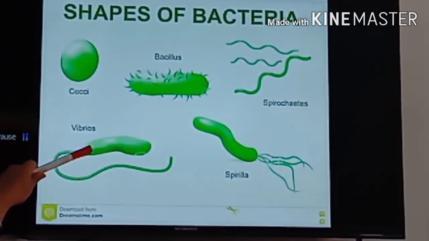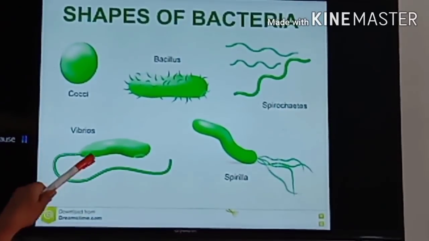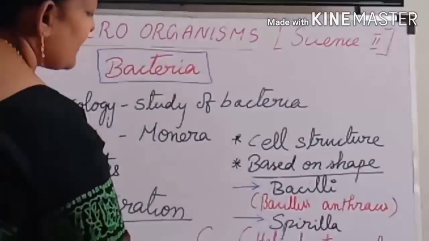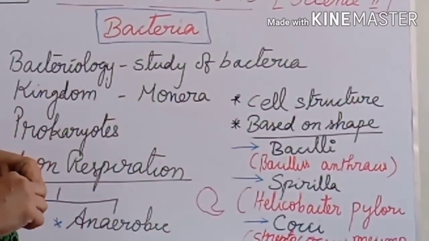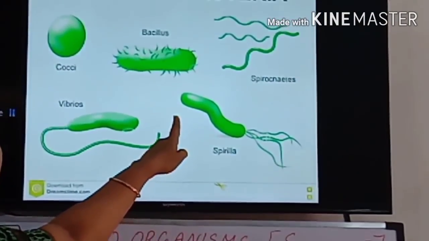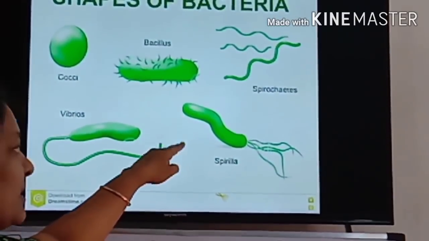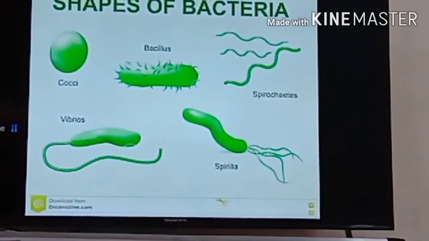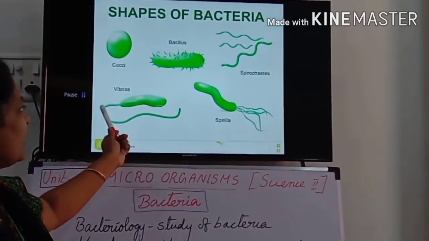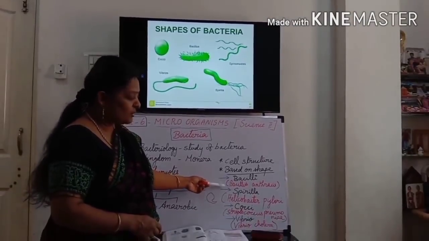Then see here, Vibrio. Vibrio is comma shape. It can bend like this. See, we can draw like this. Comma shaped bacteria. Okay. Next, one more is Spirilla. Spiral like a helix. You can twist like this, like a spiral. So it is called Spirilla. So these are the main 4 types: Bacillus, Cocci, Spirilla, and Vibrio. These are the 4 types of bacteria based on the shape.